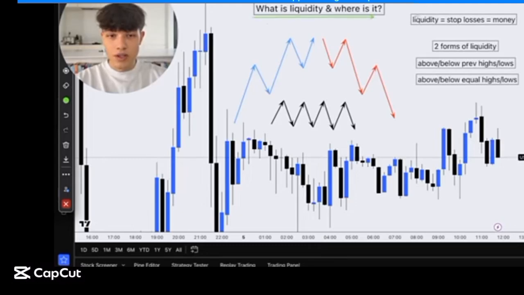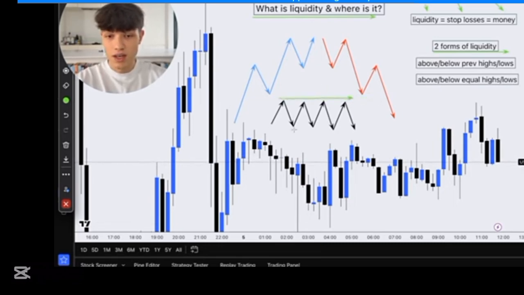So what is liquidity and where is it? Liquidity equals stop losses, and stop losses equals money, and then it starts repeating itself. So it's just a cycle, right? There's only two forms of liquidity. There is liquidity above or below previous highs and lows, and there's liquidity above or below equal highs and equal lows, right? So equal highs are just highs that haven't broken each other, right?